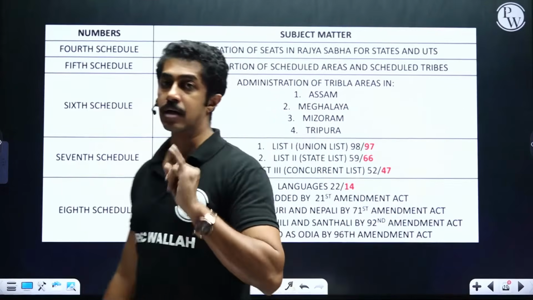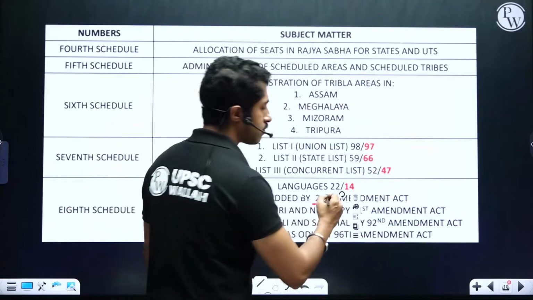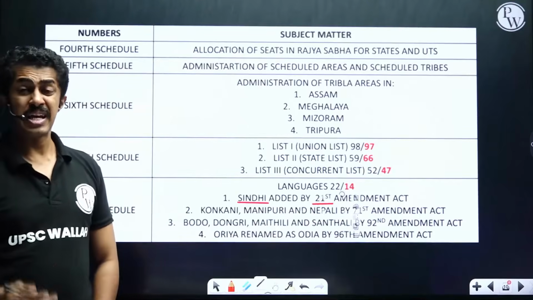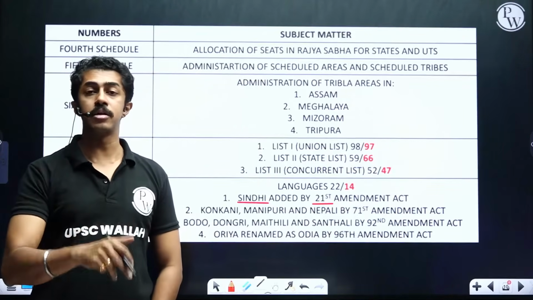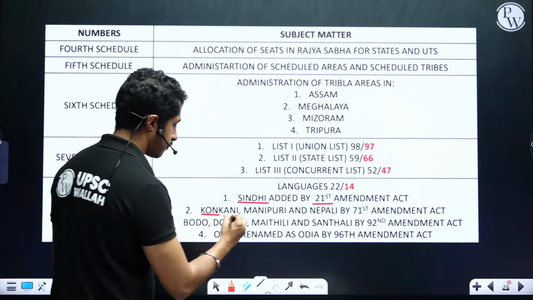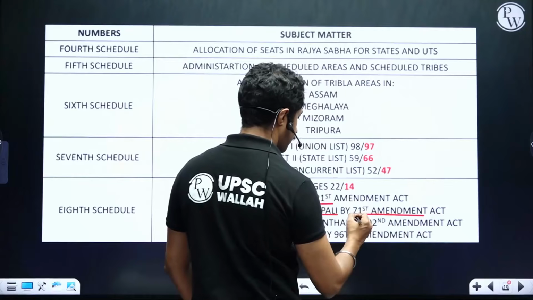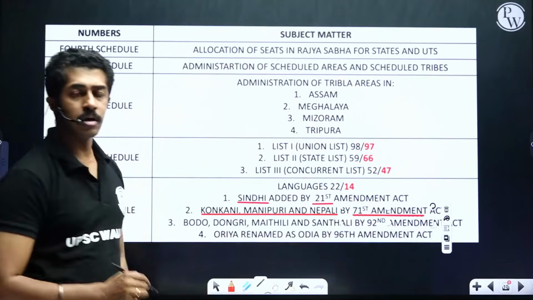The 21st Amendment included Sindhi as an official language. The 71st Amendment brought in Konkani, Manipuri, and Nepali. Clear?